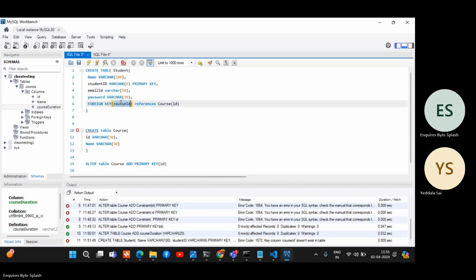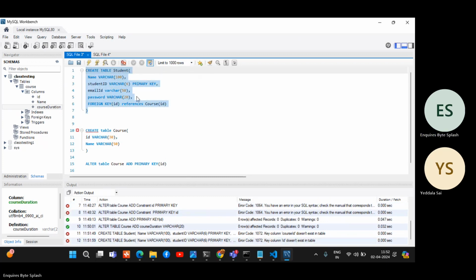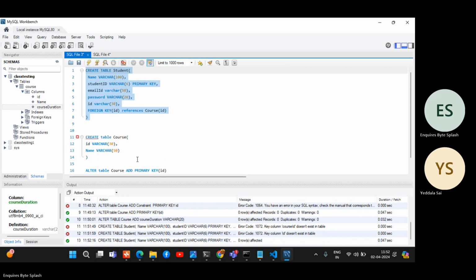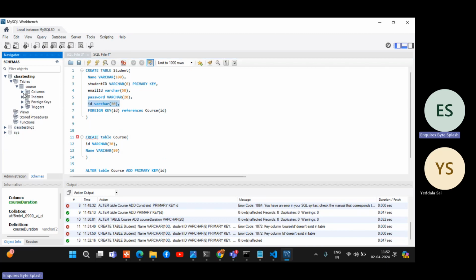Okay. You need to give the name, same. Let's see. ID, varchar 30. Yes. So now let's see. I just created a table. Before adding it as a primary key, it should be declared like this. If it is declared like this, then we can make it a foreign key. Now refresh it. Attached.